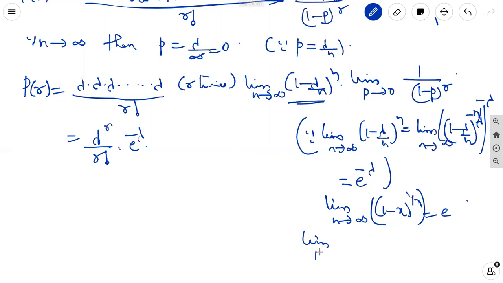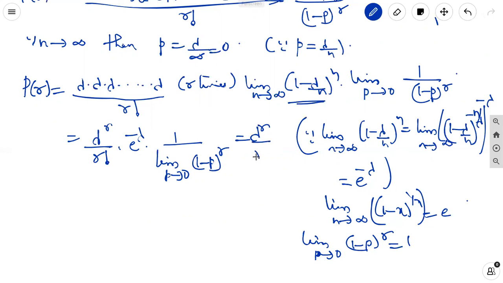The limit as p tends to 0 of (1 minus p) whole power r is equal to 1, and 1 by 1 is equal to 1. So it is equal to lambda power r by r factorial into e power minus lambda into 1.